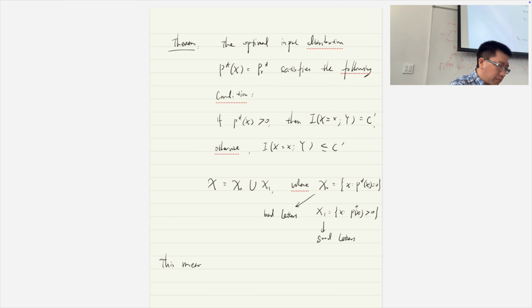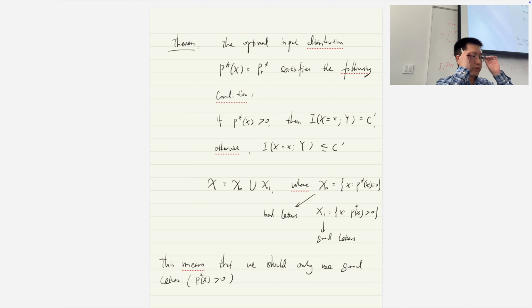This basically means that we should only use good letters because the optimal distribution for those letters is bigger than 0, and therefore the mutual information equals the maximum number. And we should not use bad letters, where the optimal distribution for the bad letters equals 0.